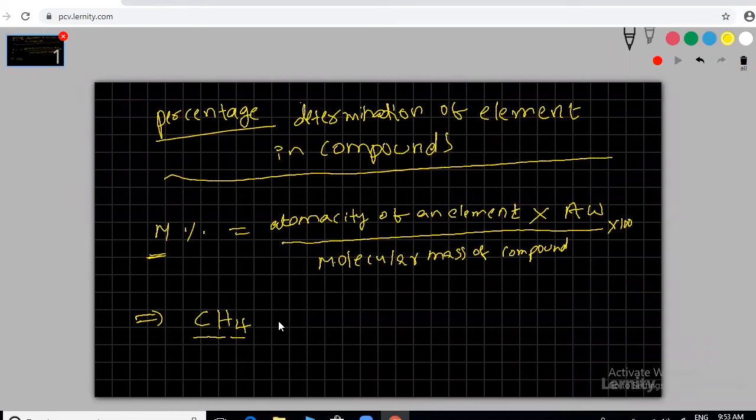How to calculate? For example, percentage of carbon mass is equal to, what's the formula, sir? Atomicity of the element means how many atoms are there? Only one, into the mass of carbon, here 12, by the total molecular mass of the compound, 16, into 100. Can you solve this question? How much percentage? Find. Yes, some students have already given it. Very good.